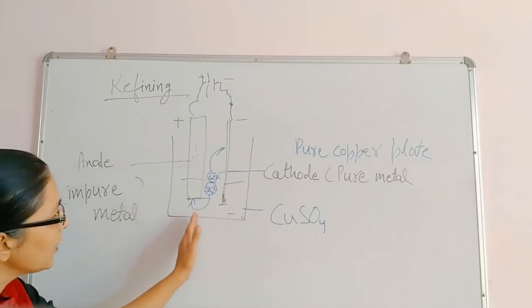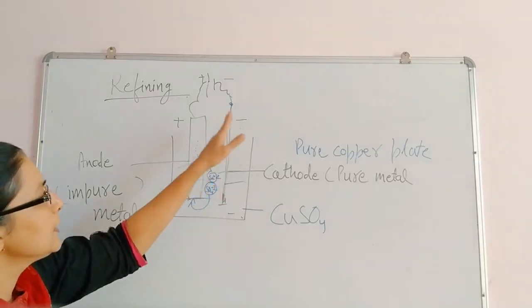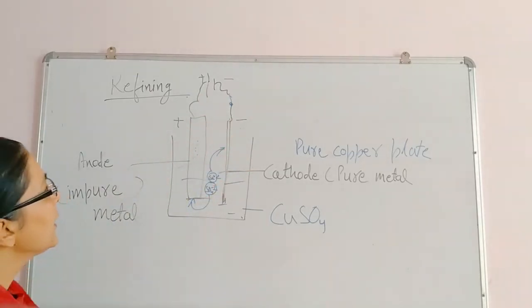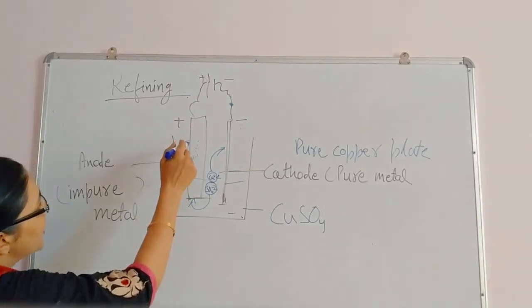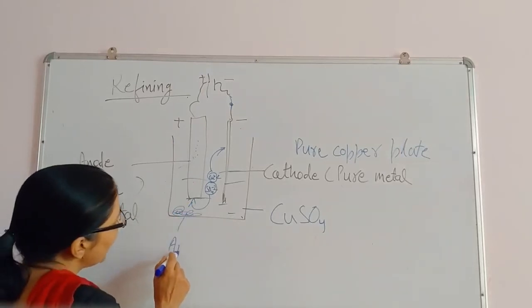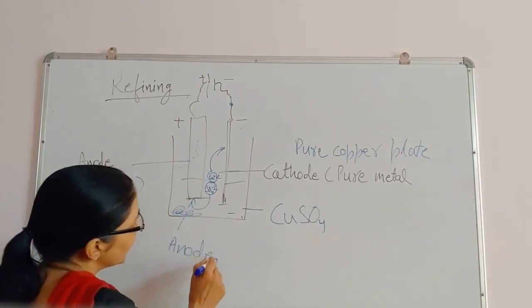Again copper will go to the cathode and deposit. Later this anode will be destroyed and we can get some impurities known as anode mud.